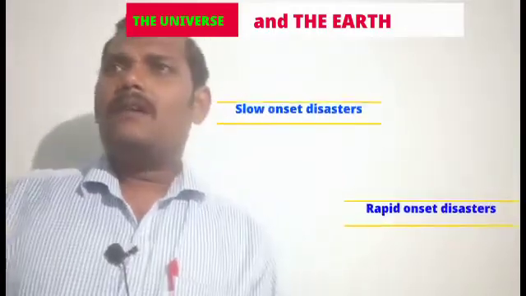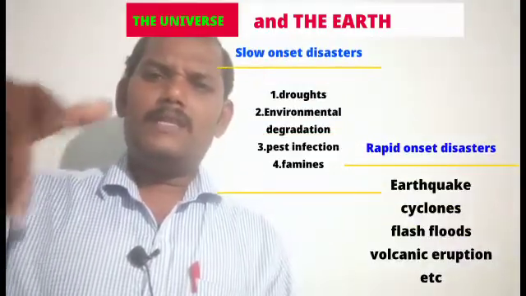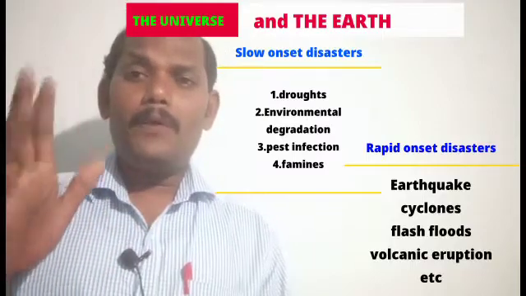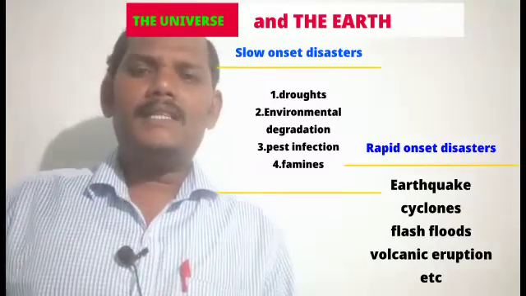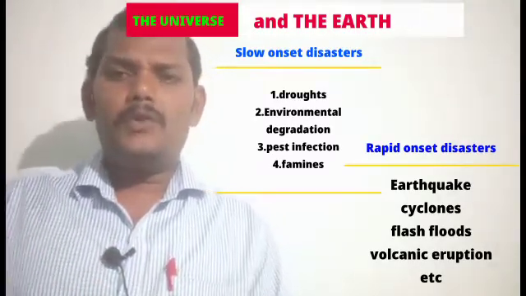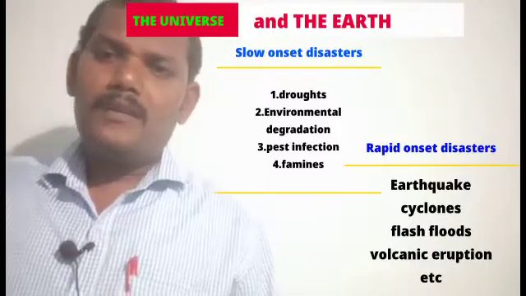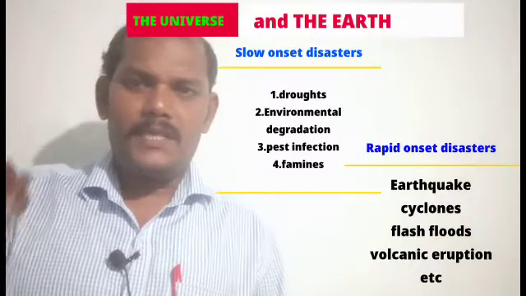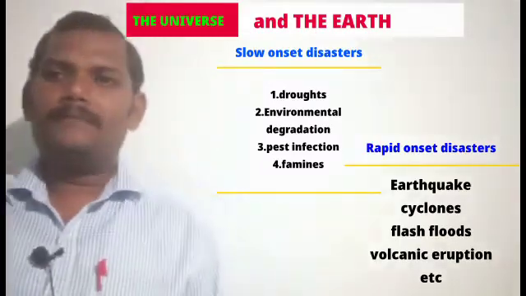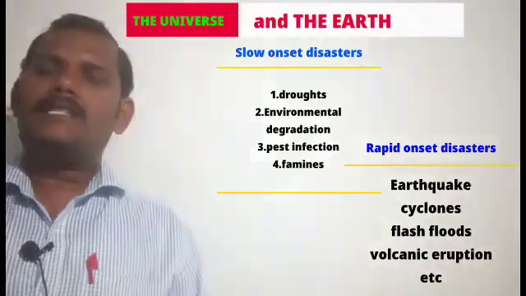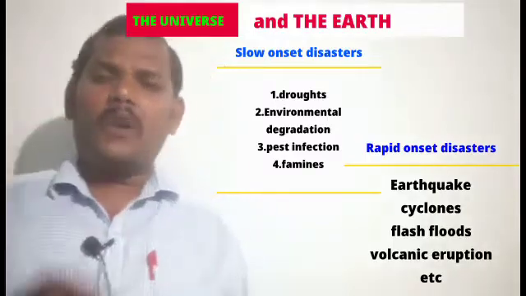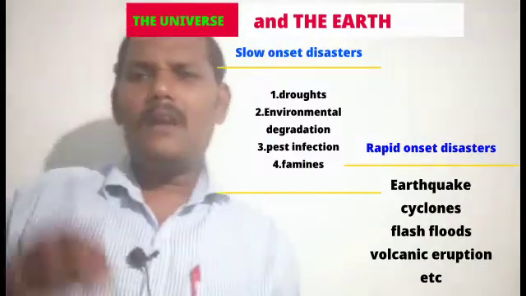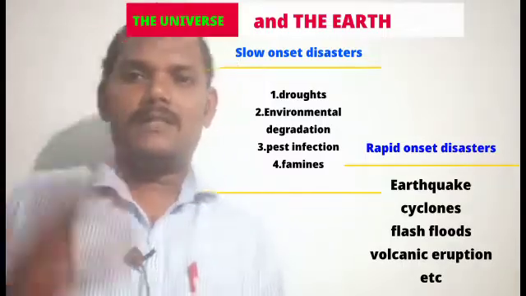Take the example, slow onset disasters means environmental problems. Environmental problems caused by human activities are slow onset disasters. The air, water, and land are totally polluted. Gradually, it leads to loss of life. Yes or no? We discussed that in the environmental area, the pollution area. And another slow onset disaster, like droughts and famines. These are all examples of slow onset disasters.